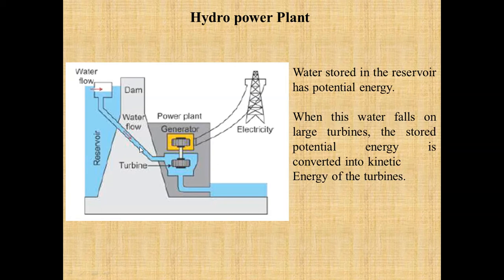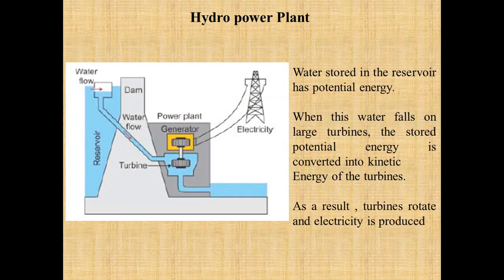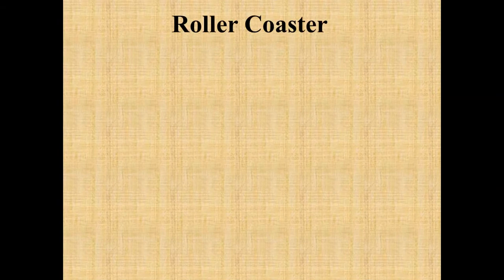So this water then falls on the turbine, and this energy is transferred as kinetic energy to the turbine. As a result, the turbine starts rotating, and this turbine is coupled to the generator. So the shaft of the generator also starts rotating, and electricity is produced. So this was one of the examples of conversion of potential energy into kinetic energy.